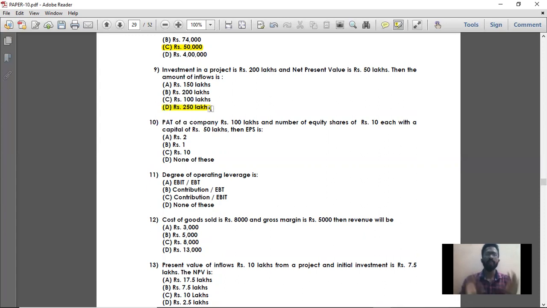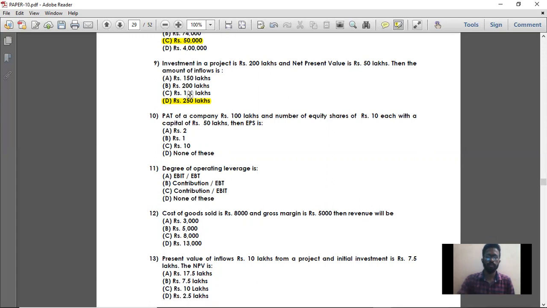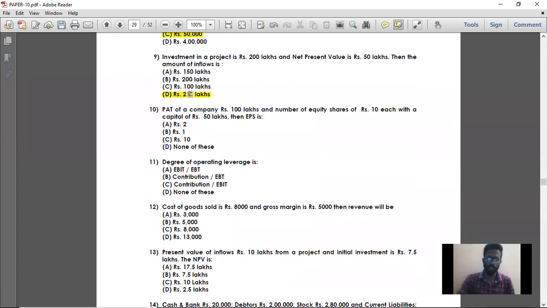Simple. What is net present value formula? NPV is equal to cash inflow minus cash outflow. Here we have NPV and cash outflow. So cash outflow should come to the left hand side. It will become positive. So net present value plus cash outflow is equal to cash inflow. Net present value is 50 lakhs, cash outflow is 200 lakhs. 50 lakhs plus 200 lakhs is equal to cash inflow, that is 250 lakhs. Simple. All are simple formulas which you should use in MCQ. So question number 9 answer is option D, 250 lakhs.